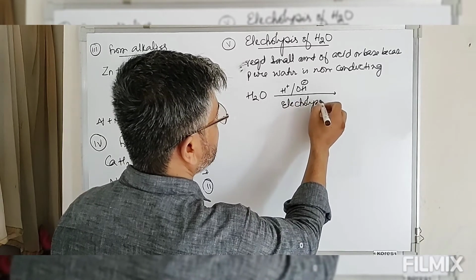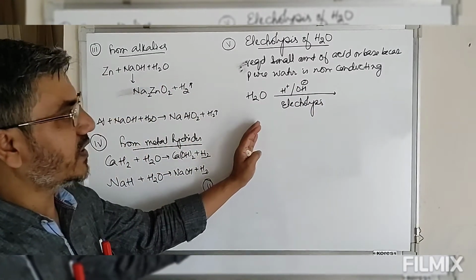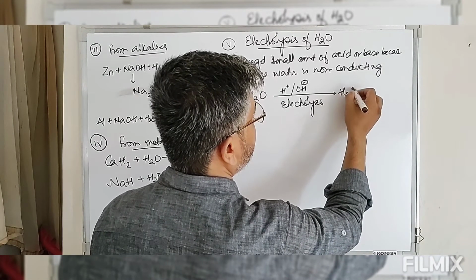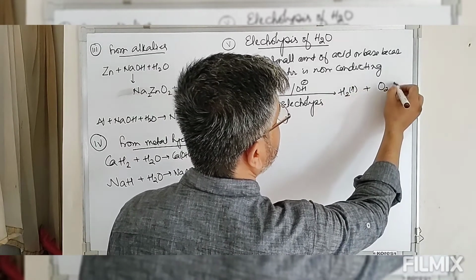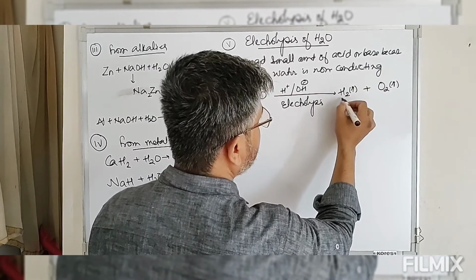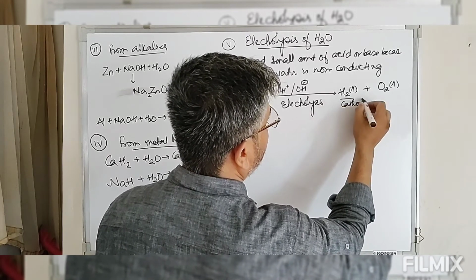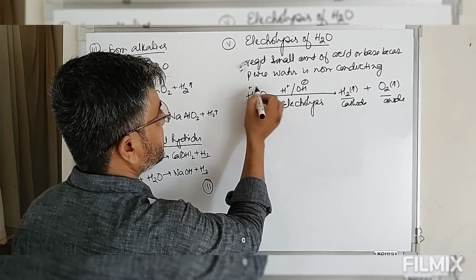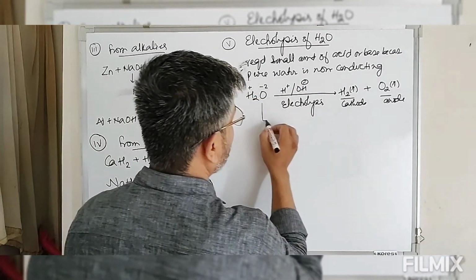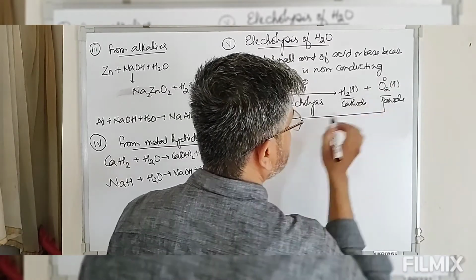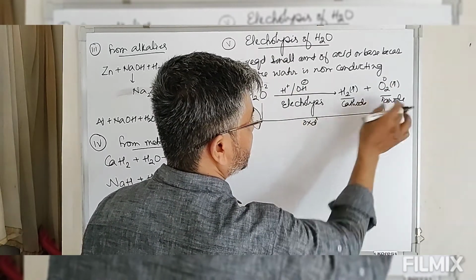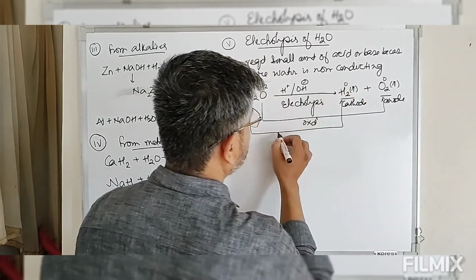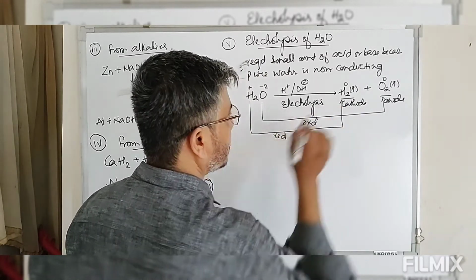So electrolysis of water in presence of small amount of hydronium ion or hydroxide ion gives you hydrogen gas and oxygen gas. Hydrogen gas is at cathode and oxygen gas at anode. Now look at this. This is plus, this is minus. So oxygen is changing from minus to 0. That is oxidation. So oxidation is taking place at anode. On the other hand, hydrogen is changing from plus to 0. We say this is reduction. So reduction is carried out at cathode.